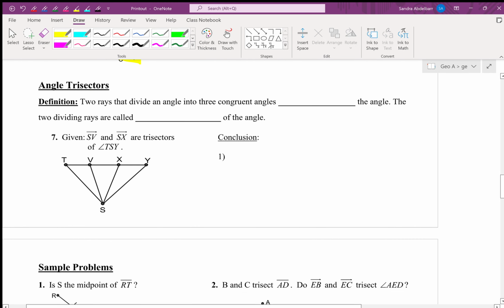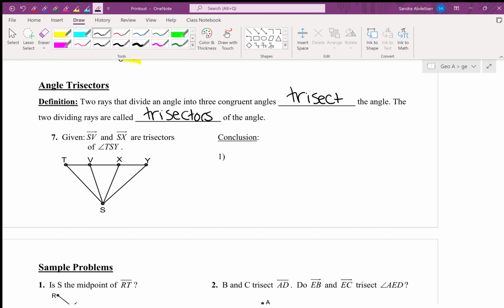All right, let's talk about angle trisectors. So when you trisect a segment, don't we get three congruent segments? What do you think is going to happen when we trisect an angle? Three congruent angles. So two rays that divide an angle into three congruent angles trisect the angle. The two dividing rays are called trisectors, exactly.